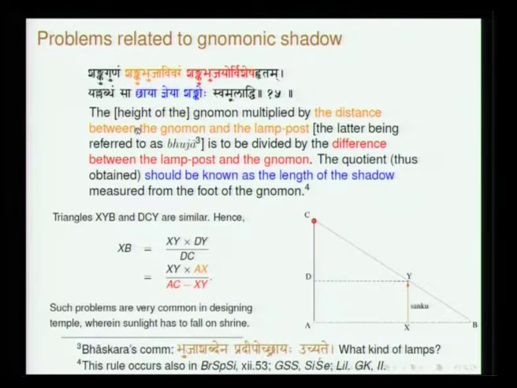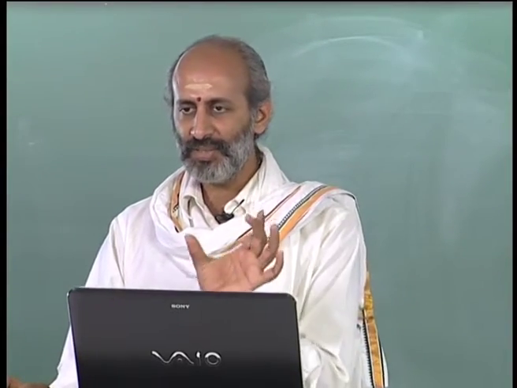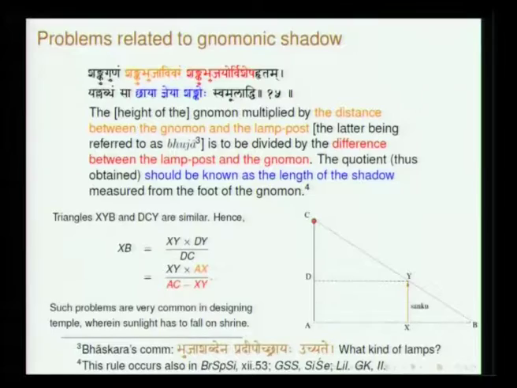This verse has been stated by Aryabhata in order to obtain the length of the shadow that is cast by the Shanku. If you know these two things, xy and AC, then you will be able to get this, but this has a certain astronomical application, and that is why he has given this relation.